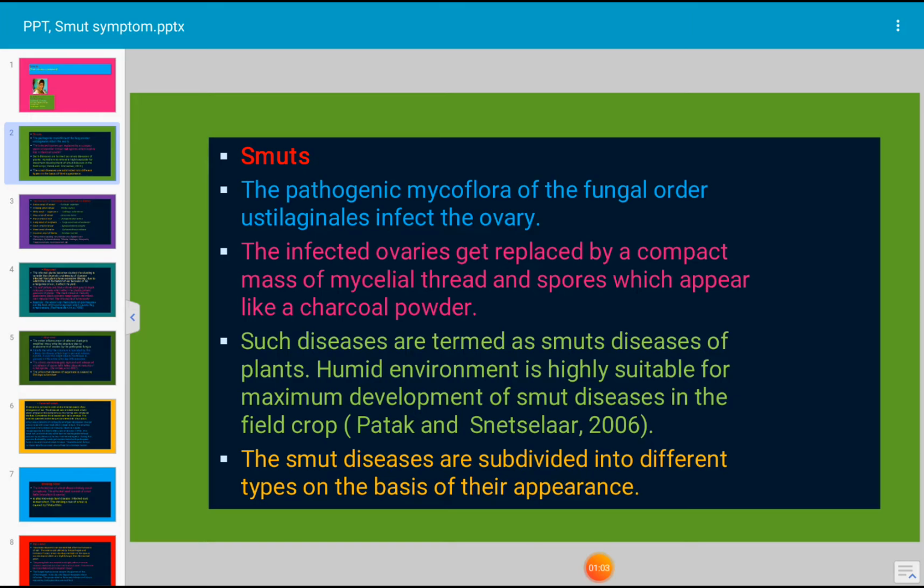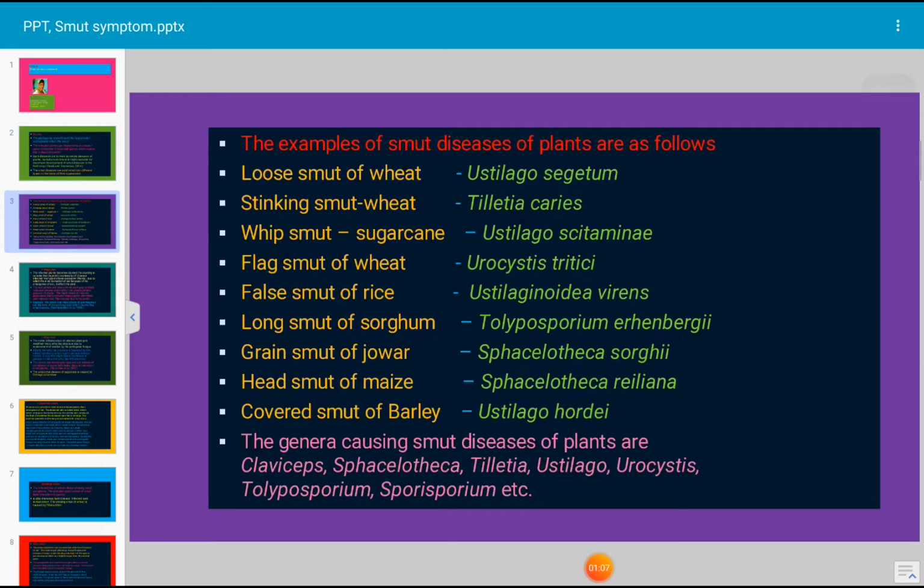The smut diseases are subdivided into different types on the basis of their appearance. These are examples of different types of smuts. Loose smut of wheat, caused by Ustilago tritici, and stinking smut of wheat, caused by Tilletia species. Weep smut of sugarcane, caused by Ustilago sitamini. Flag smut of wheat, caused by Urocystis tritici. False smut of rice, caused by Ustilaginoidea virens.